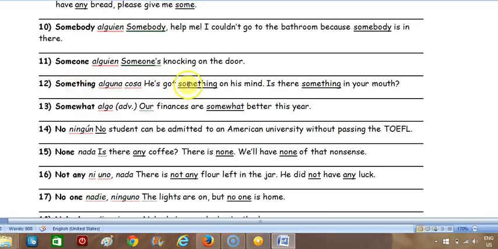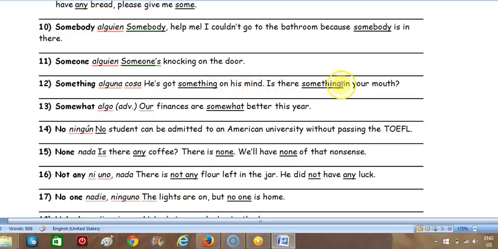He's got something on his mind. Okay, again, this is "he has." Why? Because we learned that "has" plus "got" means "tiene." Él tiene algo en mente. All right, good.